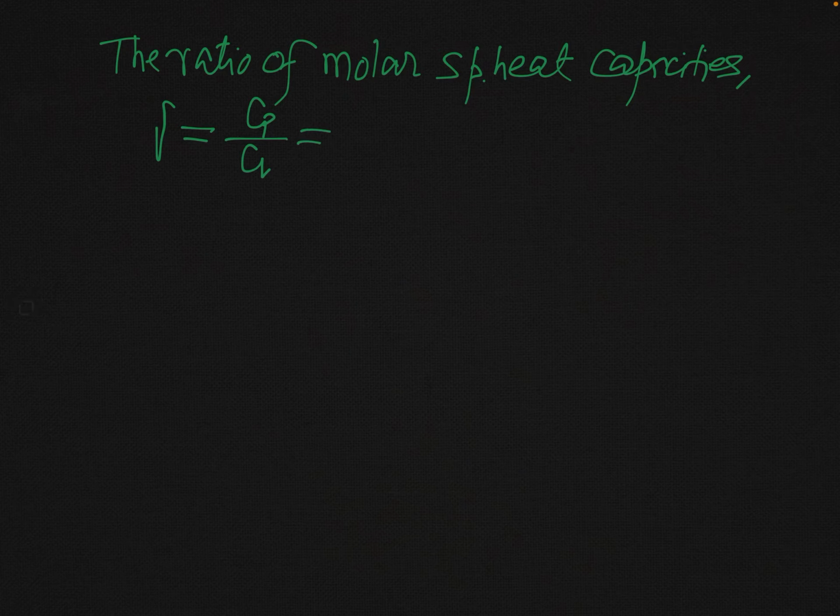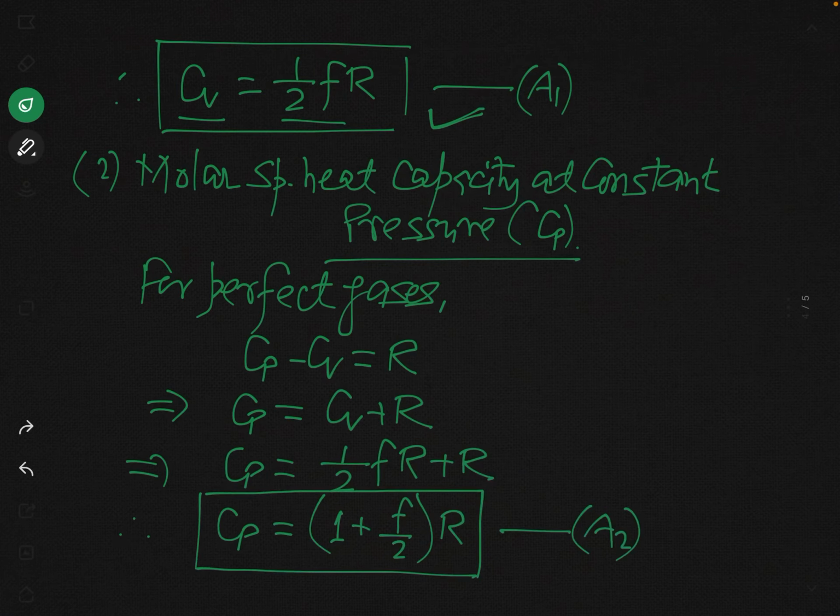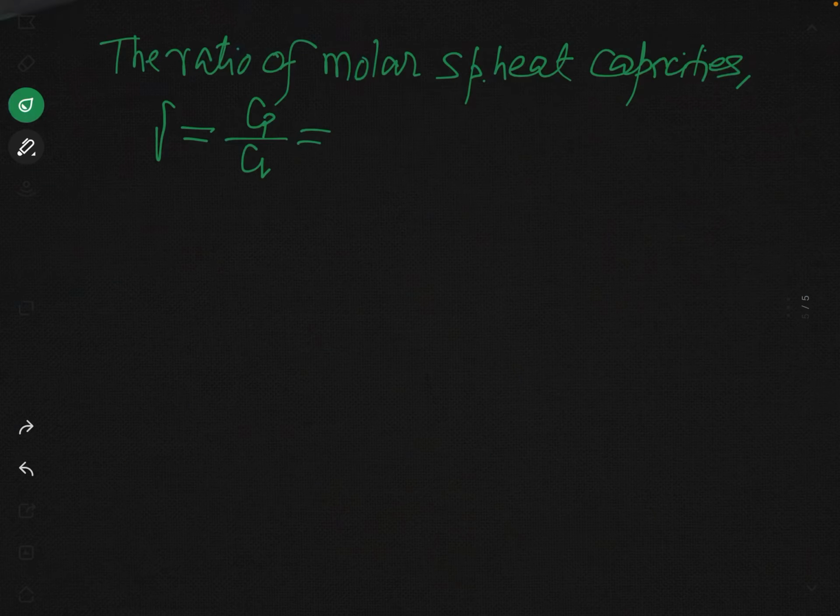Now you can put the value of Cp and Cv which we have just obtained. You can see Cp is 1 plus F over 2 times R and Cv is 1 over 2 Fr. So put these two values. You can see this is 1 plus F over 2 times R and over 1 over 2 Fr.